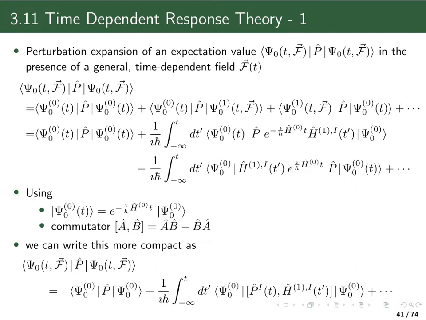Here I will only use the first order correction. I've inserted that both here in the ket and in the bra. Then I end up with three terms.